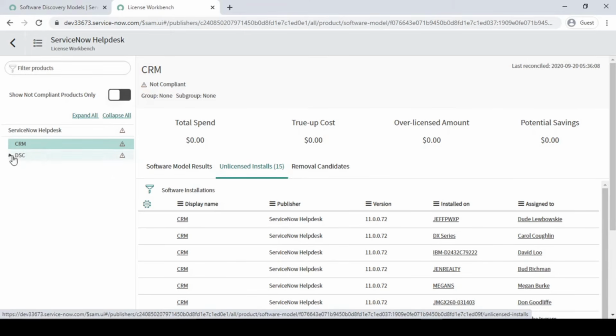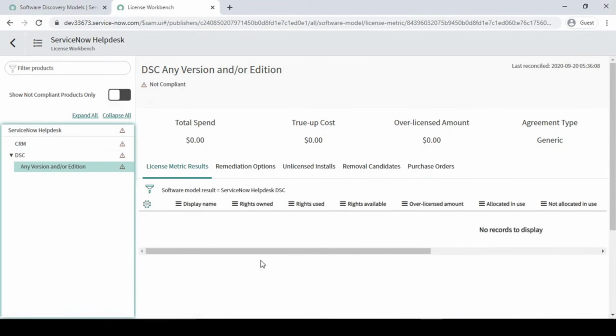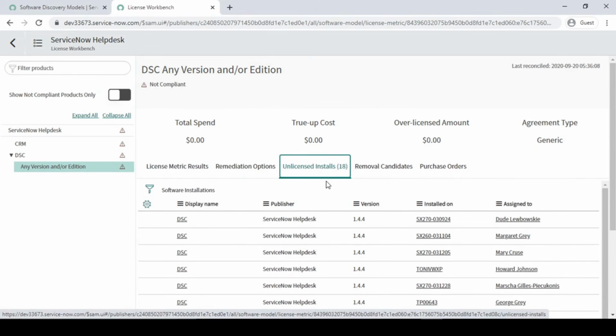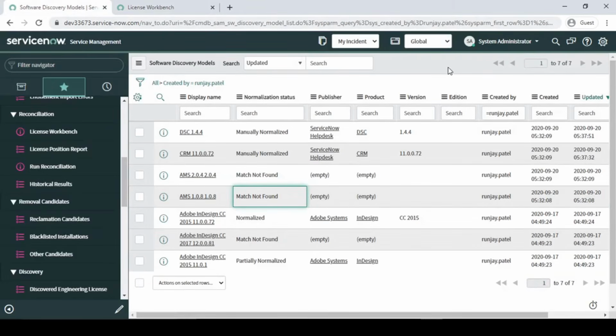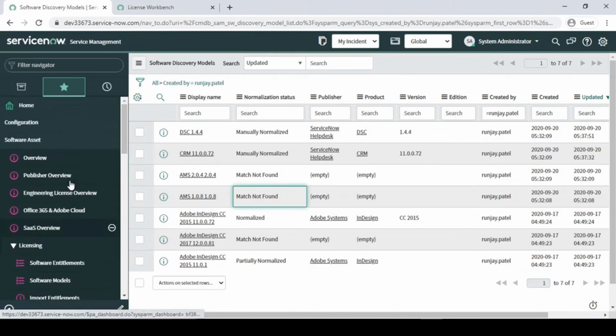So how do we do it? If you go over here, it will show you 18 unlicensed. First of all, we have to create an entitlement. We have to purchase the license. To purchase the license, you might have to raise a purchase order, raise a request, and it will get approved, that kind of process. That will be covered in the procurement module, right?